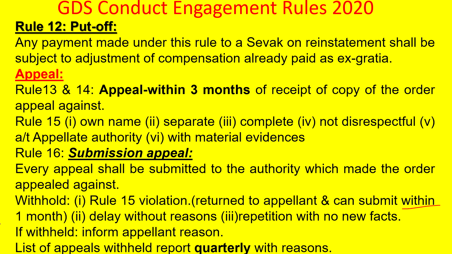This 1 month is important. Delay without reasons, and repetition without new facts, are also grounds: if he is time and again submitting the appeal without any new facts, then also it can be withheld. Say suppose the authority has withheld it, the appellant should be informed of the reasons behind withholding, and the list of appeals withheld should be reported quarterly with the reasons to the appellate authority.